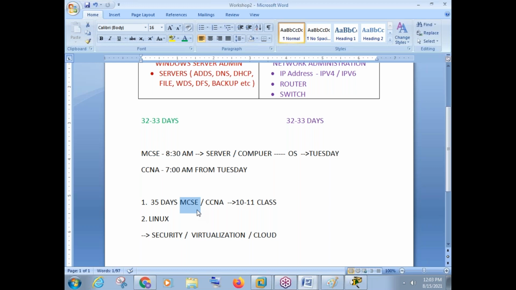Still, MCSE and CCNA are different courses. They are both about computer networks, but MCSE is about servers, and CCNA is about routers and switches. If someone is not doing anything as of now, since we are just coming out of lockdowns and all those things, maybe there is no job, or someone is searching for a job, it is not difficult to learn both courses at the same time, because out of 24 hours, you are spending only 2 hours 30 minutes on MCSE and CCNA. The remaining hours you can just practice. But if you're working somewhere and busy with something, then better go with one course, MCSE first, then move on to the next course.